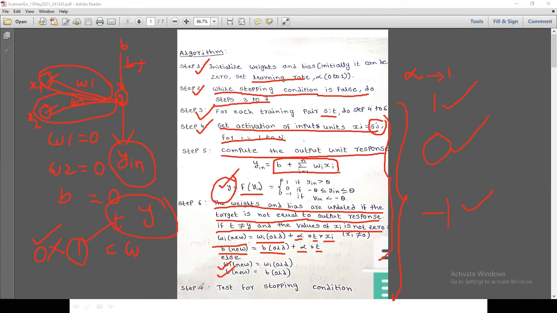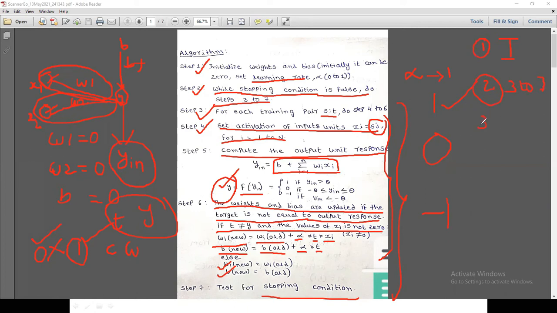Okay, the last step is test for stopping condition. The stopping condition is based on how many inputs you have. Okay, so quickly we can memorize one more time. Step 1 is initialize the weights. Step 2 is you are going to execute steps 3 to 7. And coming to the third step.